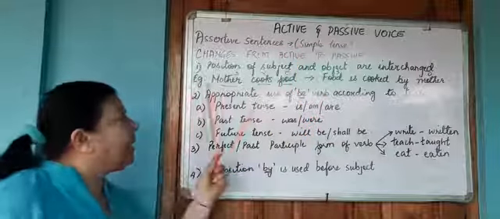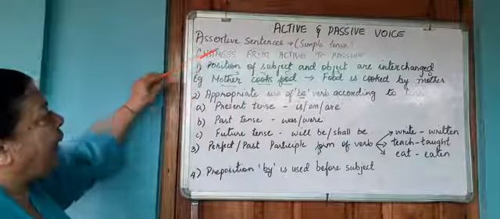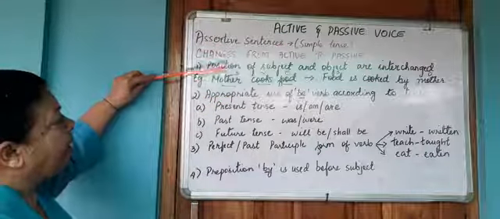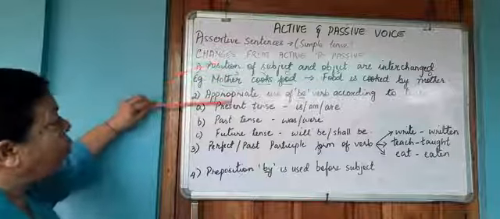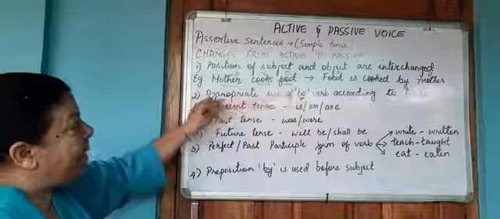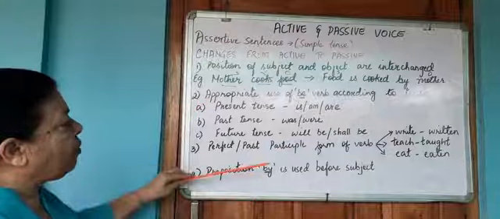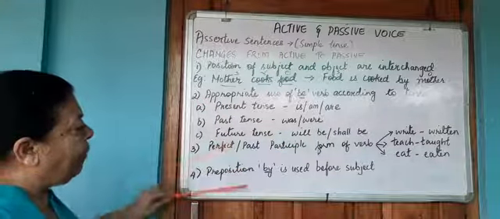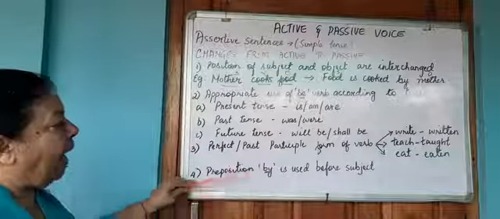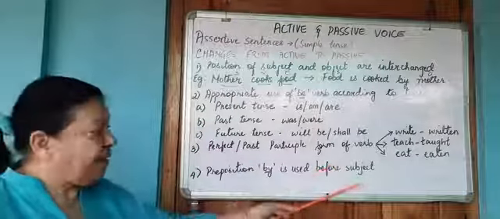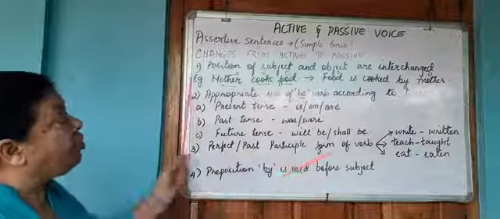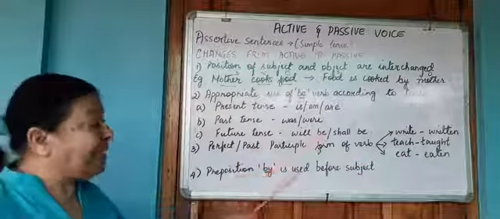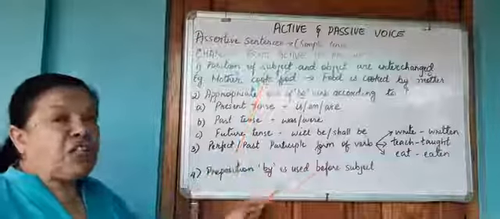So these are the basic rules where you're going to change from active to passive. 1. The position of the subject and object interchange. 2. The appropriate use of be. 3. You will see that we use only the past participle or the third form of the verb. And 4. We will use the word by before the subject. I hope you have understood now how to change from active to passive. You will be getting a few sentences where you will transform them.